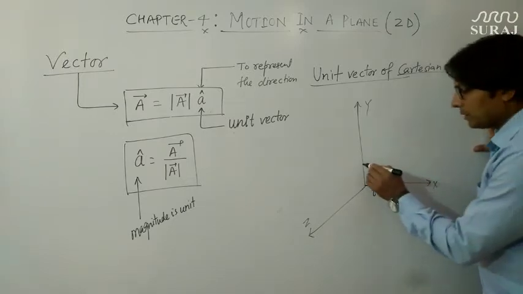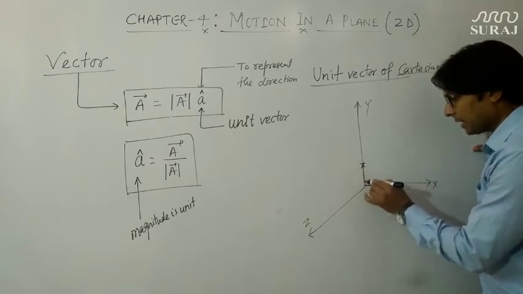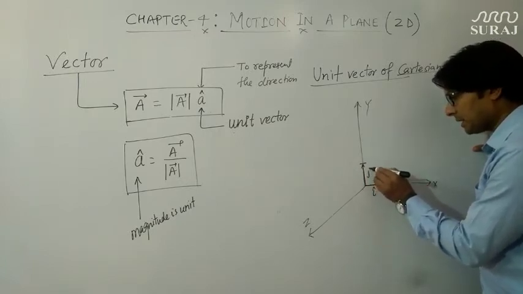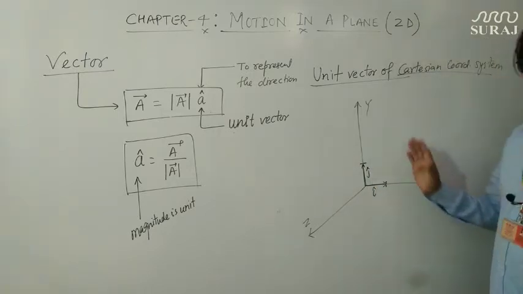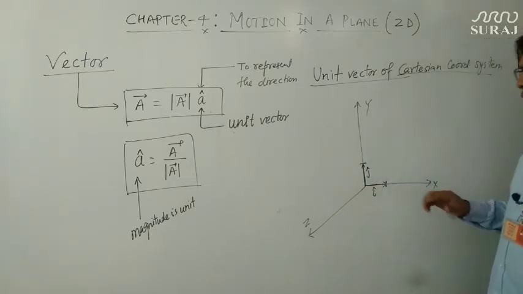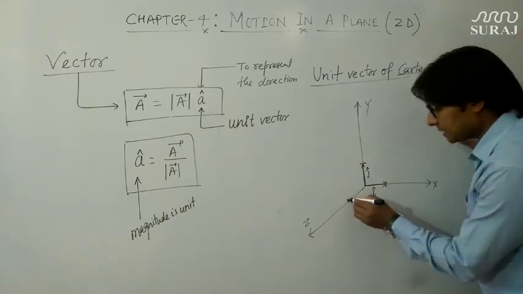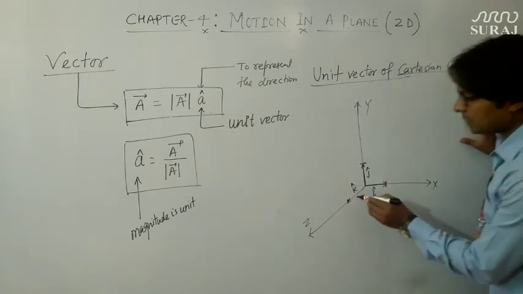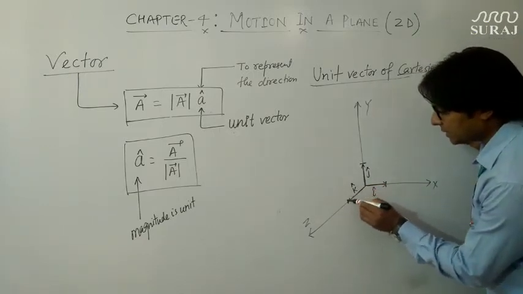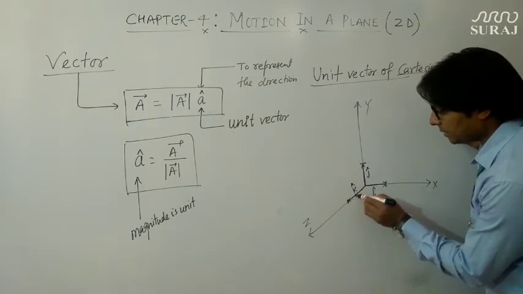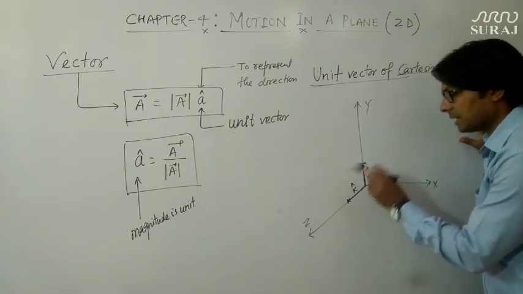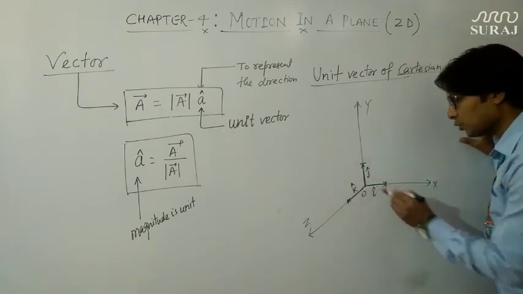We will follow this rule, that is, we will represent the unit vector in x direction as i cap. This is the magnitude in y direction, and this is the unit vector which is represented as j cap. So the unit vector in y direction is represented by j cap or y cap, and this is simply k cap. You must remember that the unit vectors in x direction, y direction and z direction are represented by i cap, j cap, k cap respectively, and this is suppose the origin.